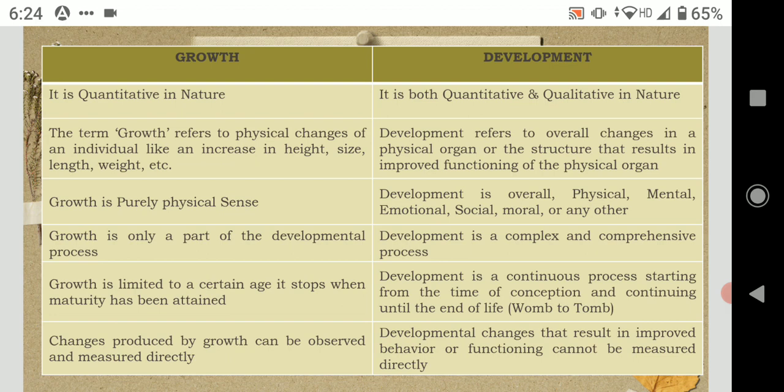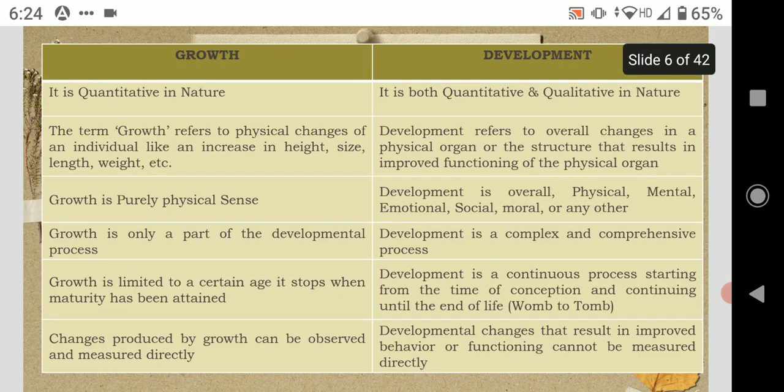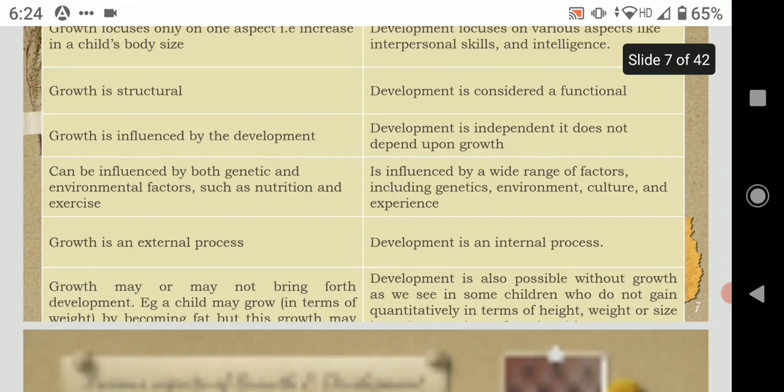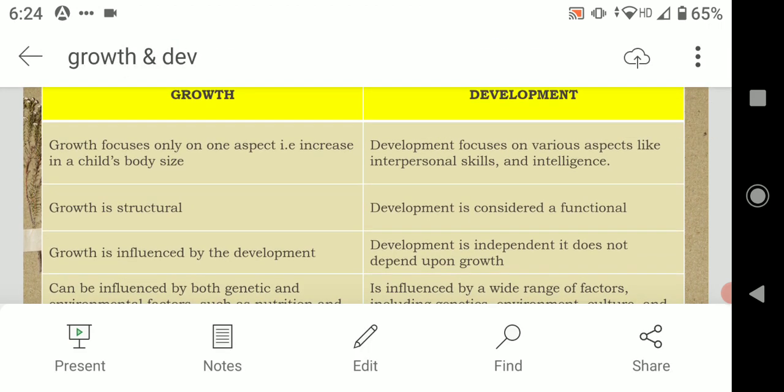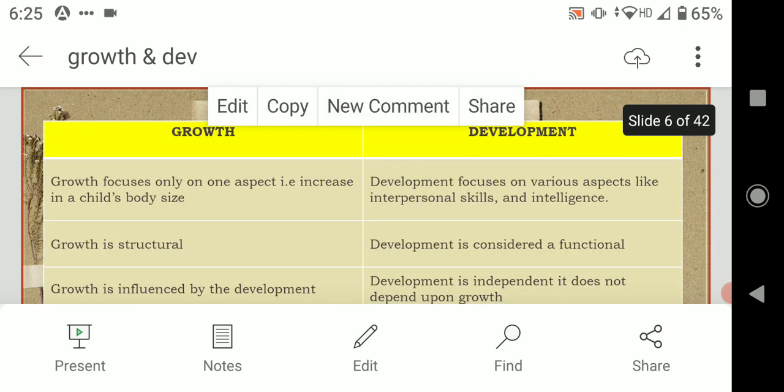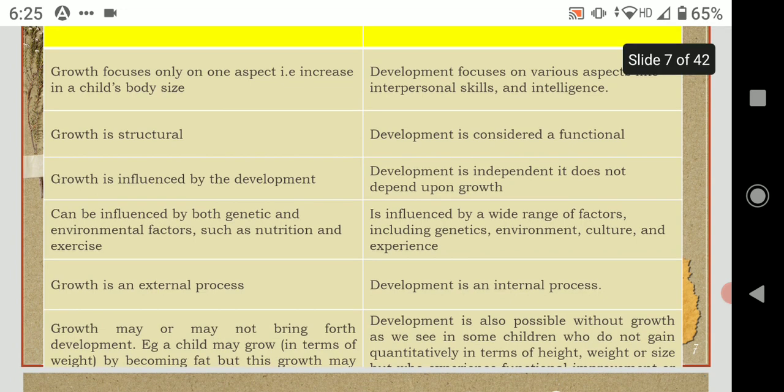So growth may or may not bring development. That means a child may grow. Okay, you must have seen that the child is growing. वो बड़ा हो रहा है, 8 फीट का हो गया, 7 फीट का हो गया, 6 फीट का हो गया, but he may not be developing. So that means the functional improvements are not there.